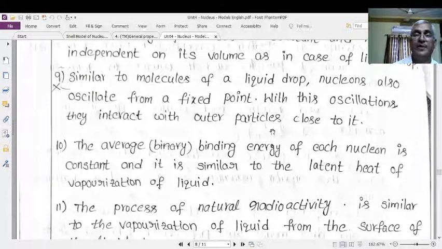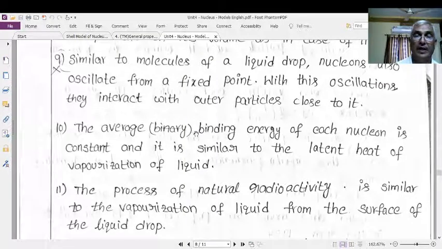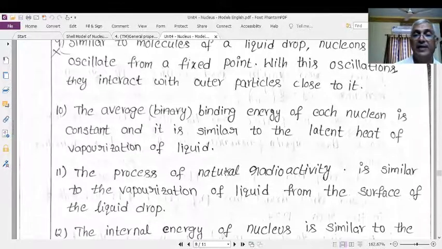In that way, they establish some bonds or energies and ultimately binding energy also. The average binding energy of each nucleon is constant for that reason, and it is similar to the latent heat of vaporization of a liquid.